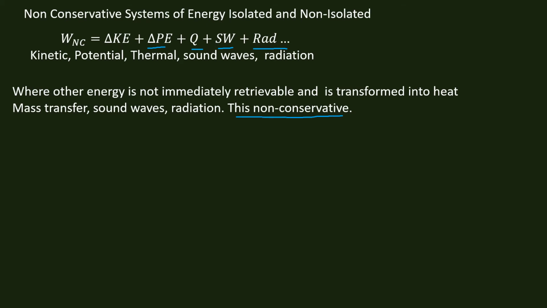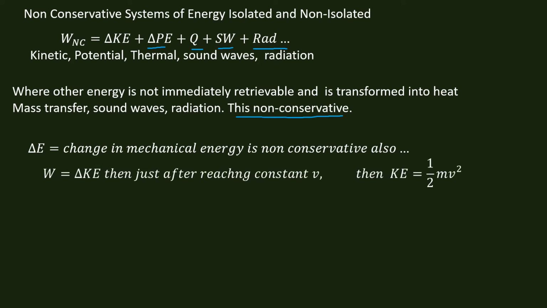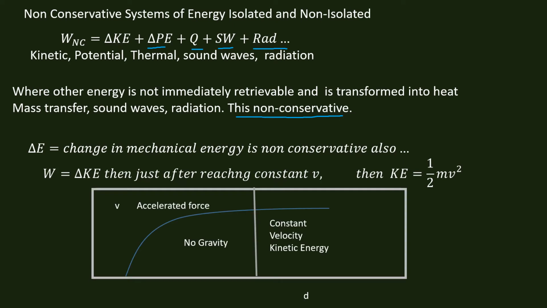And so if we have friction, which we'll be working with mostly in Chapter 5, friction is something that does create heat and energy loss to the system that's not easily retrievable. So this change in mechanical energy is non-conservative. Also, the work done, which is a change in kinetic energy, just after reaching a constant v, then KE equals 1/2 mv squared. What that means basically is that if we look at the graph, we see that we're doing work. Then once we reach a constant velocity, we're no longer doing any work. We're just using kinetic energy.